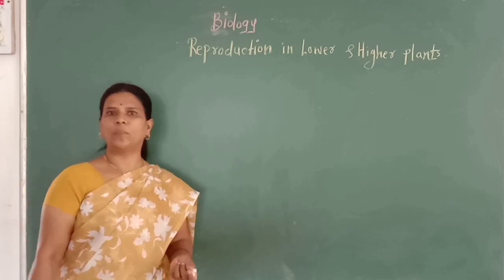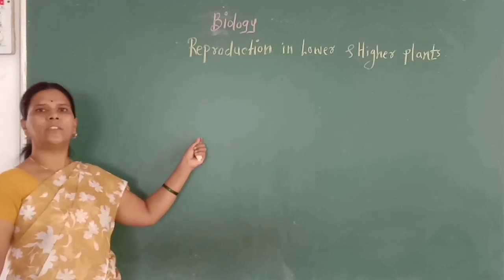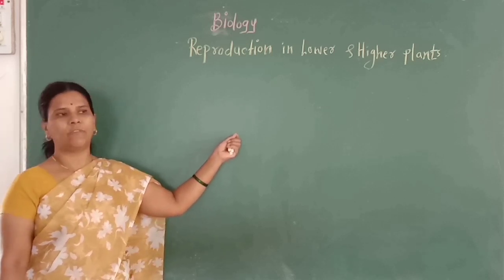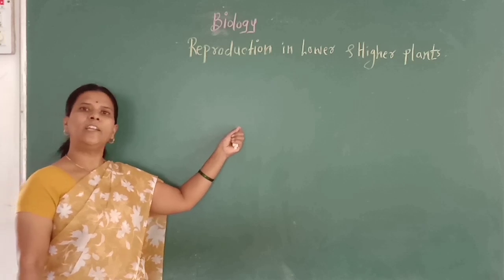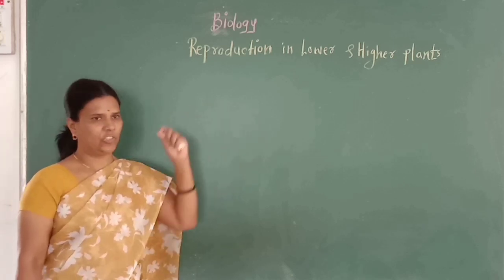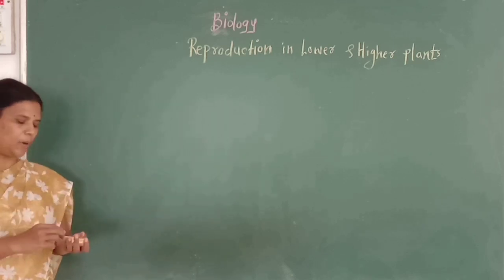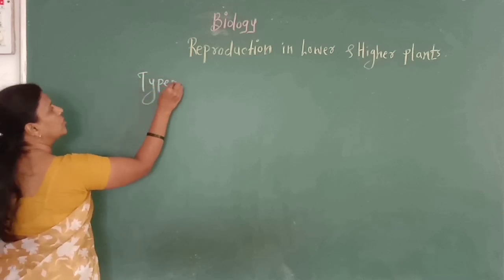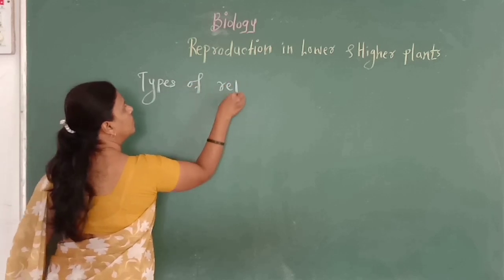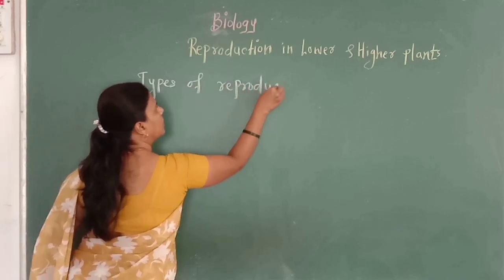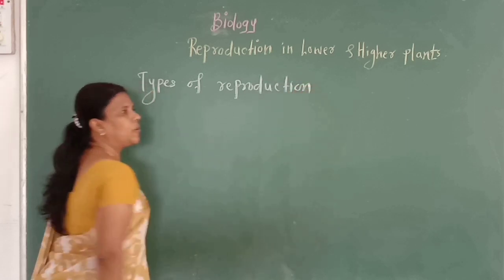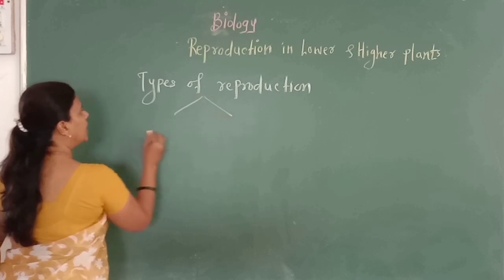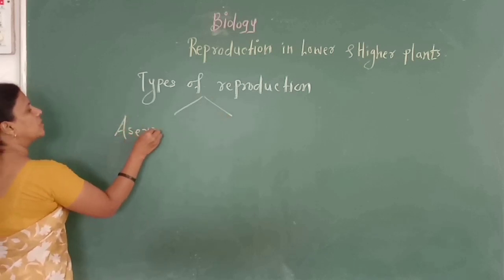Then what is the necessity of reproduction? Why is reproduction necessary in nature? Reproduction is essential in nature for perpetuation and continuation of species. These are the introductory points about reproduction. Then there are two types of reproduction. In nature, reproduction takes place by two methods: asexual reproduction and sexual reproduction.